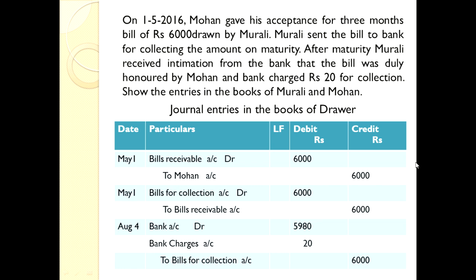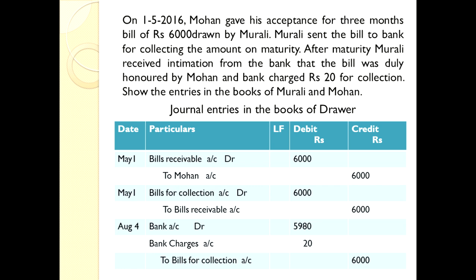Now let us go into the journal entries. The very first one: bills receivable account debit to Mohan account, rupees 6,000 in the debit and credit columns. That means Murali is receiving the bill. Debit what comes in. The bill is an asset. Assets fall under real account.